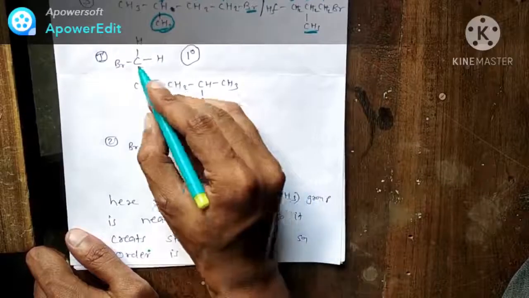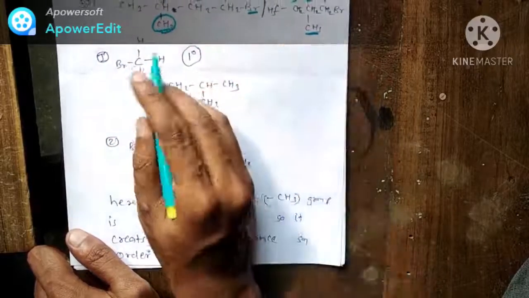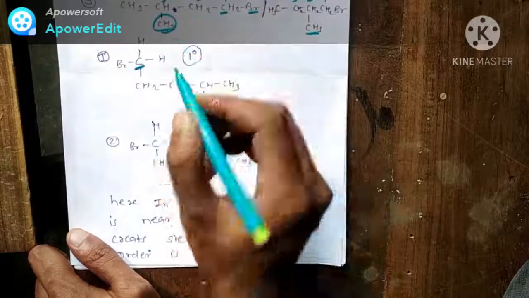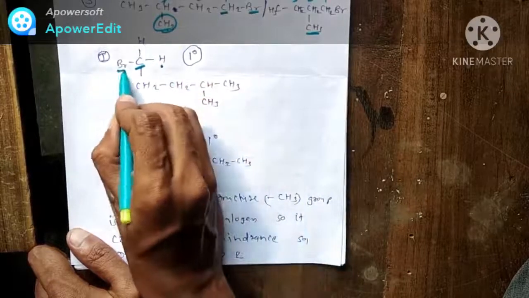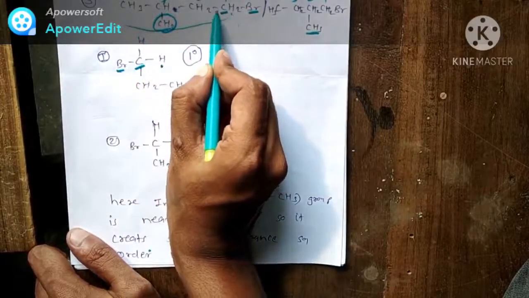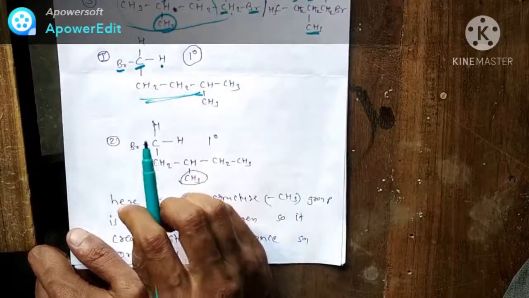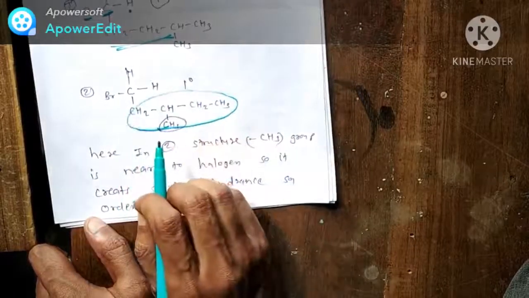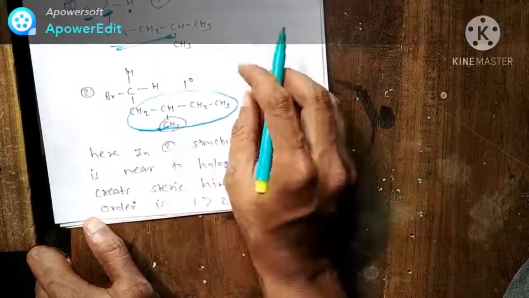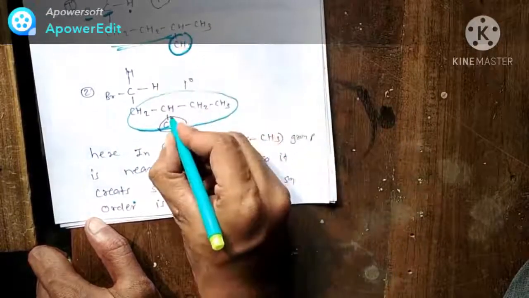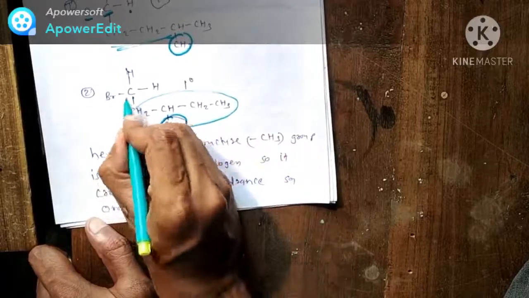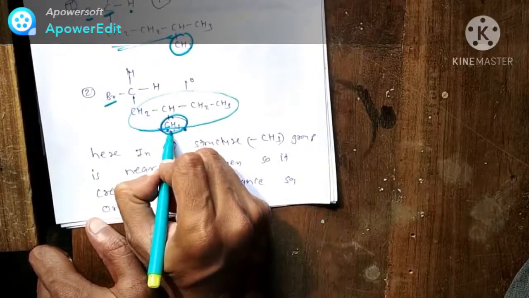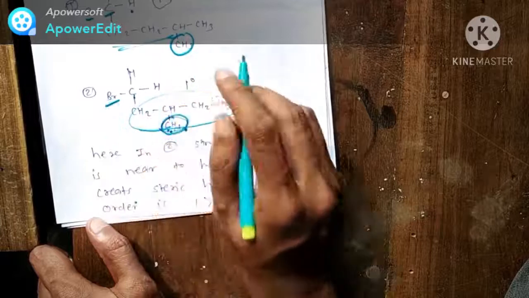Now if I draw both structures, you can see they look similar. In the first structure, this carbon has 2 hydrogens on it and a bromine is there. In the second structure, drawn similarly, this methyl group is nearer to the halogen compared to the first one.